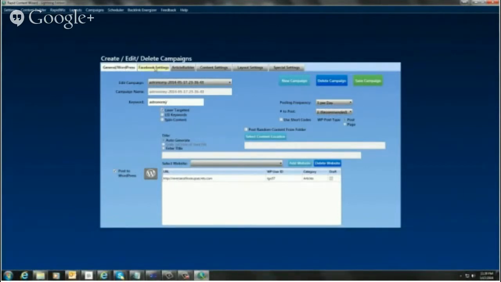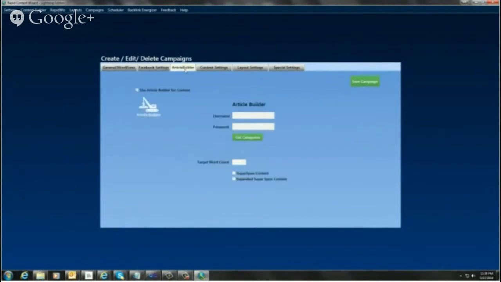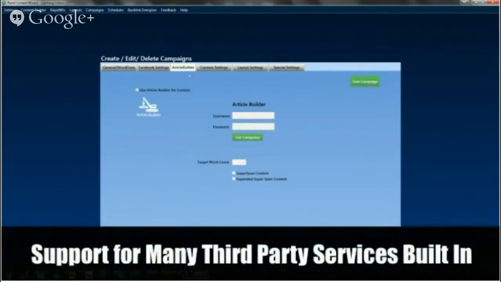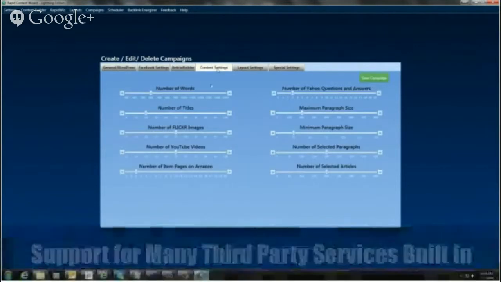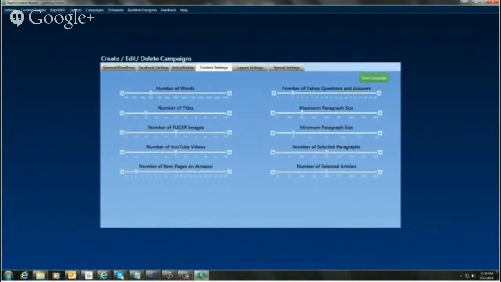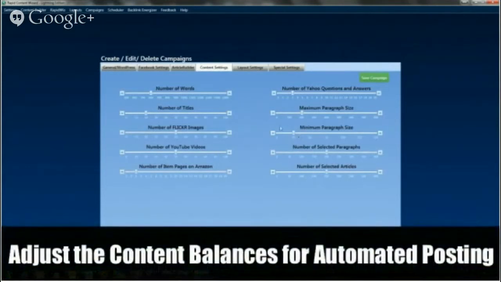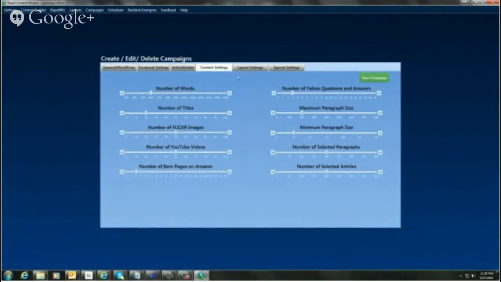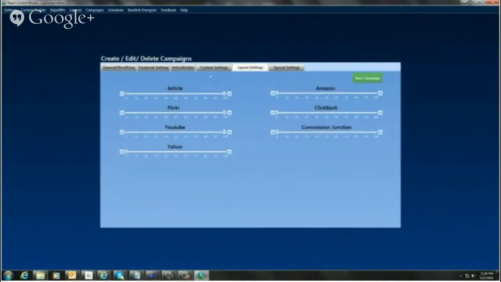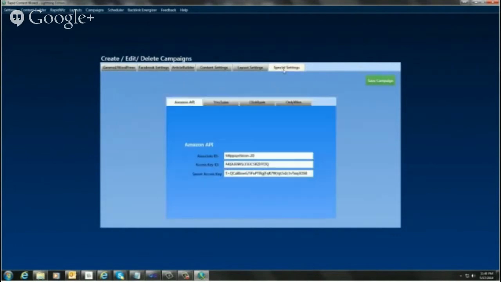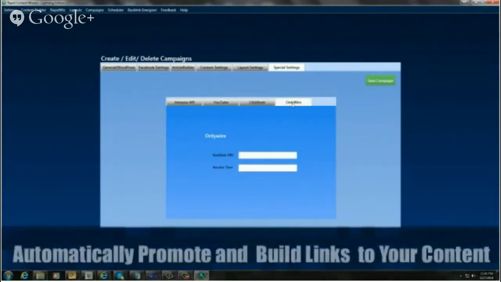Everything is in here. We've got all these other features in here. We've got the Facebook settings in here. Article Builder: if you have Article Builder, you can use that as another form of content. We have sliders for all your content. These are all optimized at the best settings, but if you want to tweak these, you're certainly welcome to do that. Here we have the layout settings. So if you want to have, say, a ClickBank offer only on here 50% of the posts, you can set it up that way, or you can have it every time that it posts, you get a ClickBank offer on there, a different one. And then you come over here, and there are also some special settings that you can change as well.